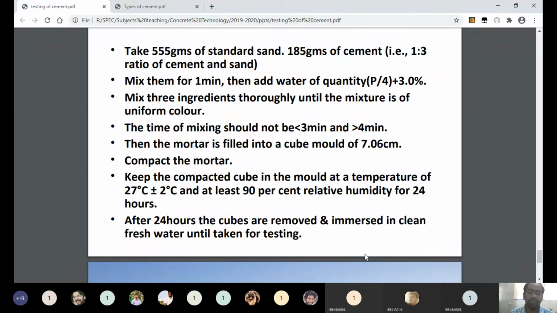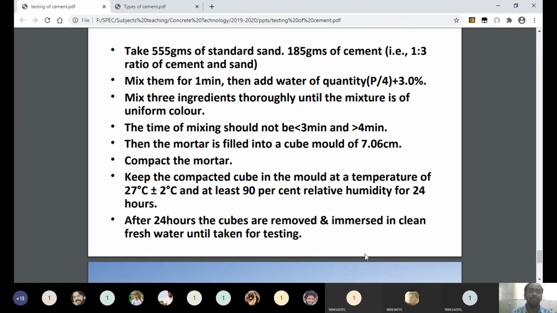One more thing you should remember: mixing should not exceed 4 minutes and should not be less than 3 minutes. It means we have to mix the cement, sand, and water for a minimum of 3 minutes. After that, you fill the mortar in a mold. That mold should be cubical in shape. The mortar is filled into a cube mold whose size is given as 7.06 centimeter.